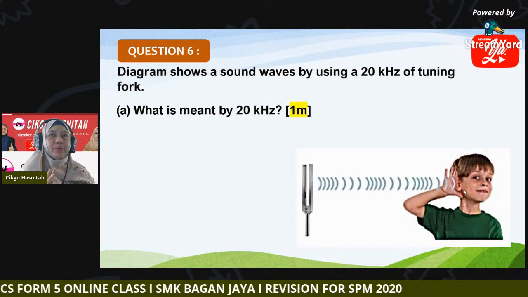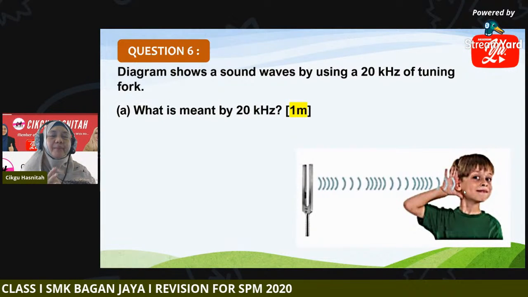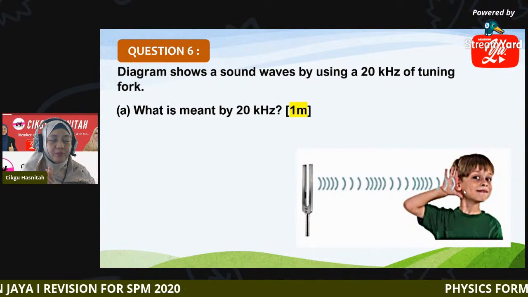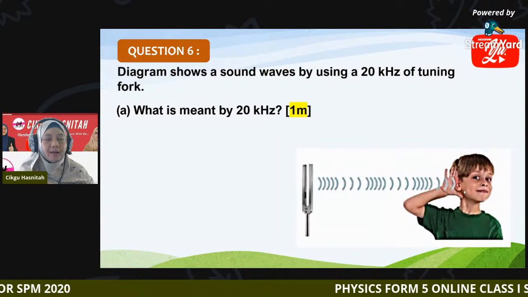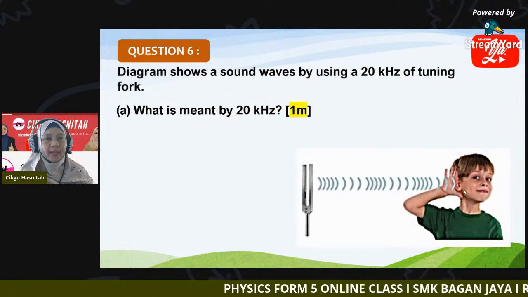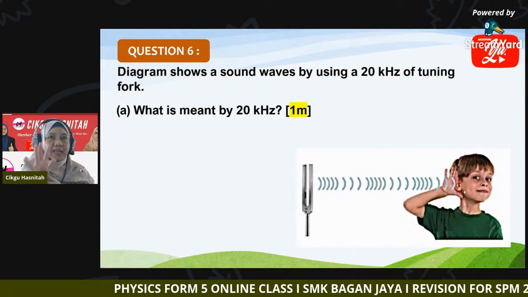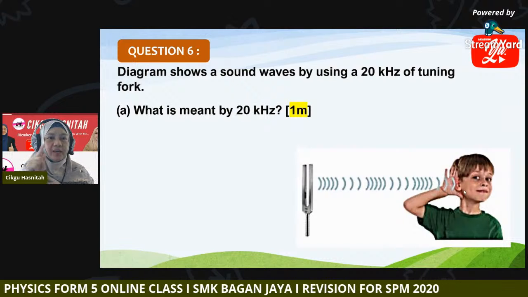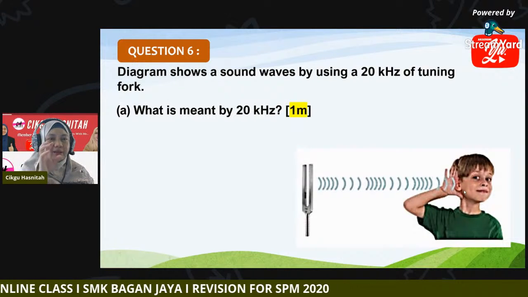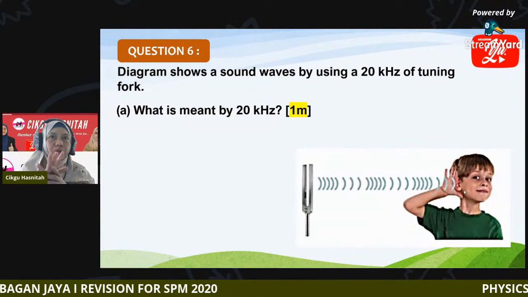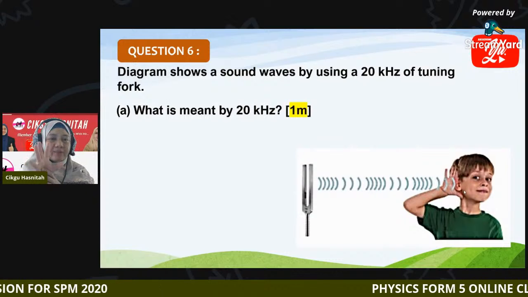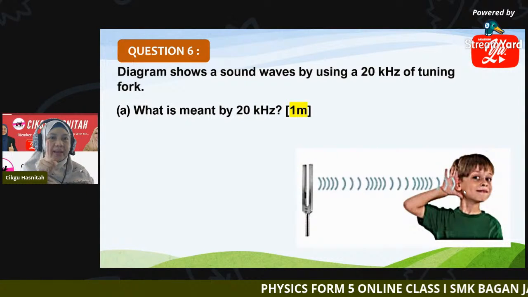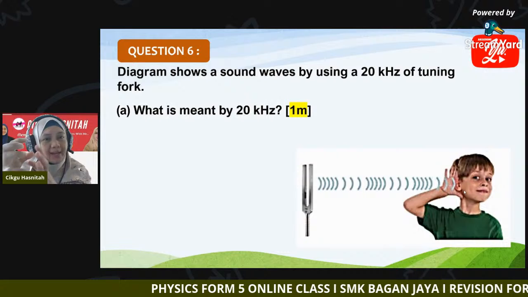I give you a clue. Remember last time we did an experiment with the ticker timer and ticker tape to study the motion of an object which moves down an inclined plane. The frequency of the ticker timer we used is 50 Hertz. What does it mean by the frequency 50 Hertz? It shows that the ticker timer vibrates 50 times in 1 second. So we apply the same concept here.